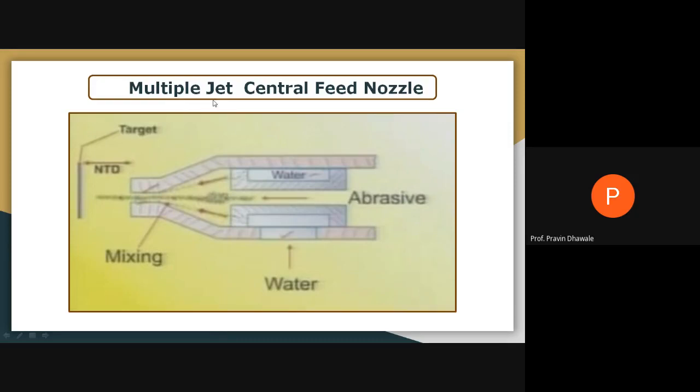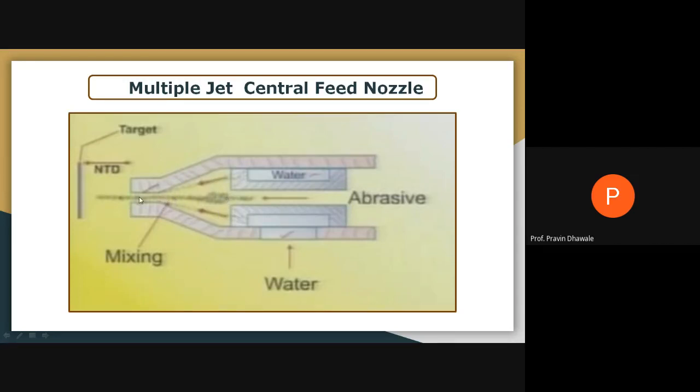Third part, multiple jet central feed nozzle, where no doubt we are passing the abrasive centrally, but when you are passing this water from the side through the annular space with different openings, you are getting multiple jets of abrasive water jet and mixing takes place. One jet of water comes from here, another jet from here, centrally abrasive, so multiple jets of water will mix with the centrally coming abrasive.